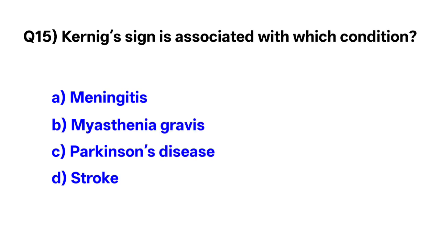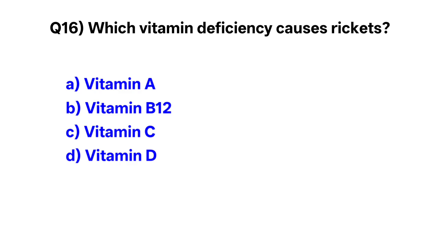Question number 15. Kernig's sign is associated with which condition? Correct option is A. Meningitis. Question number 16. Which vitamin deficiency causes rickets? Correct option is D. Vitamin D.